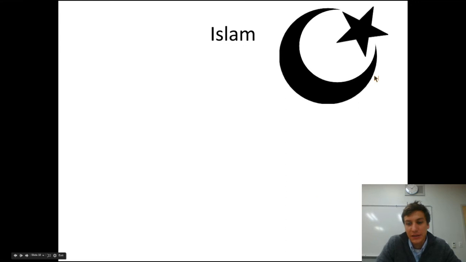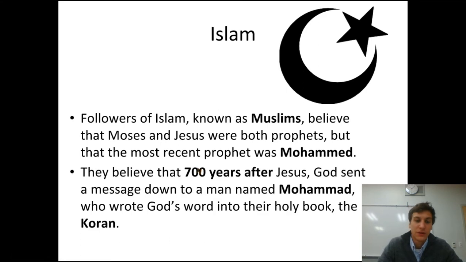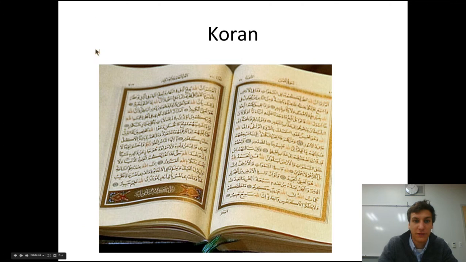Islam is the next religion. It was the third large monotheistic religion. And followers of Islam, who are known as Muslims, believe that Moses and Jesus were both prophets. So they thought that they were both connected to God. But they think that there's another prophet who is more recent than Moses and Jesus, and his name was Muhammad. So they believe that 700 years after Jesus, God sent a message down to a man named Muhammad, who wrote God's word into their holy book, which is called the Quran. Make sure you get that in your notes. Now you've got 3 different holy books and 3 different additions to the original ideas. So here's a picture of the Quran.